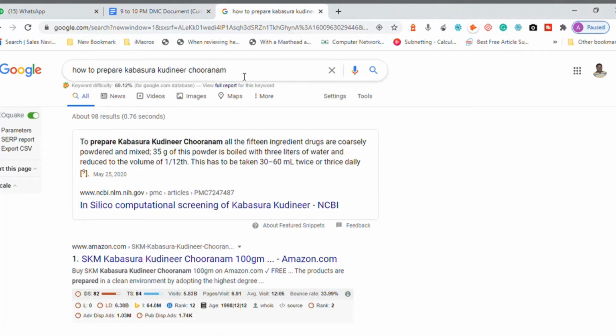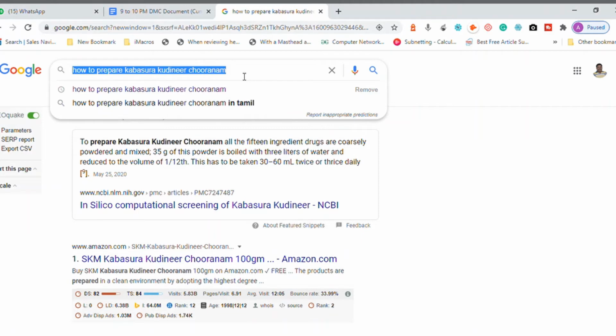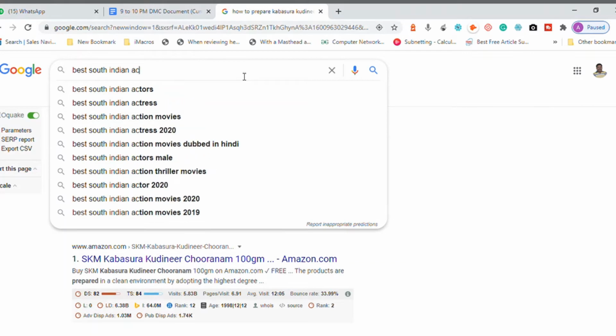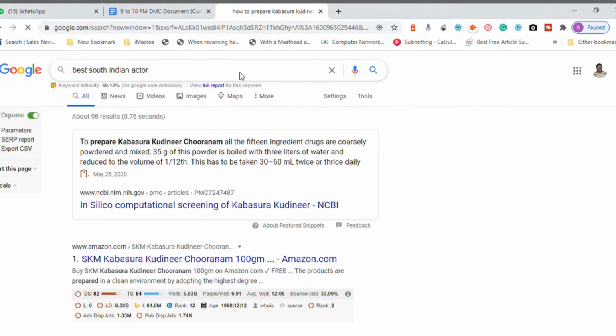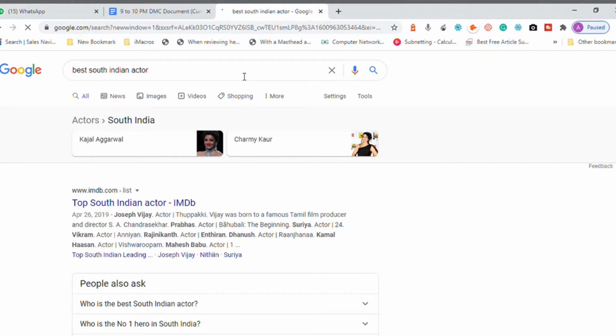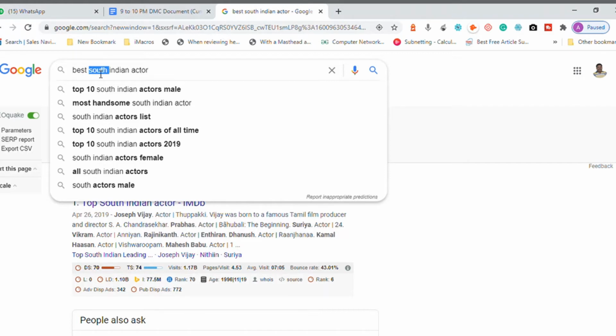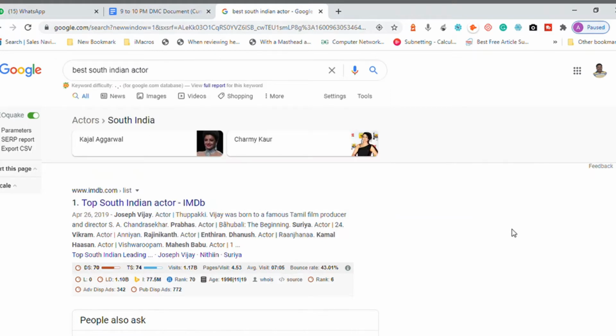Okay, look at this one. I'm going to search best South Indian actor. So what Google does, look at this one. Google is looking for information related to my keywords. Number one is best, number two is South, number three is Indian, number four is actor. Best South Indian actor. That is what it does.